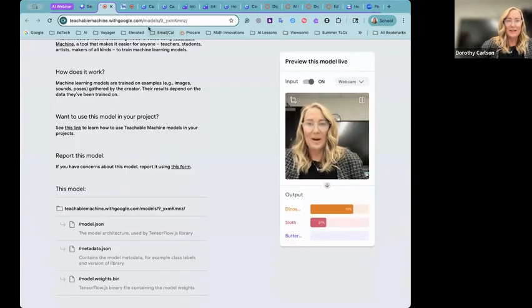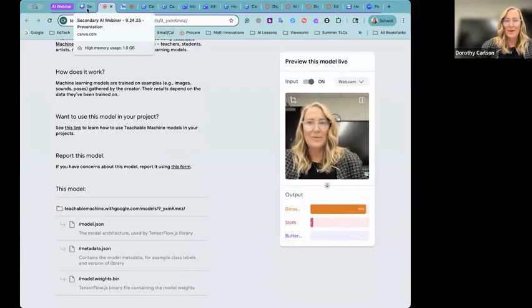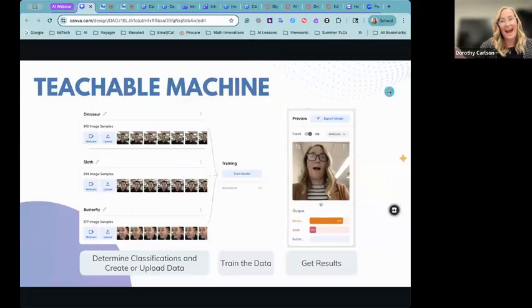And it begs the question, how do you know? Or rather, how does the AI know if I'm a dinosaur, sloth, or butterfly? What this slide puts out is how that AI model was trained. There are three sets of data, dinosaur, sloth, and butterfly, that I created and then provided data for. In the dinosaur set, you can see there are 392 image samples. 394 for sloth, and 377 for butterfly.